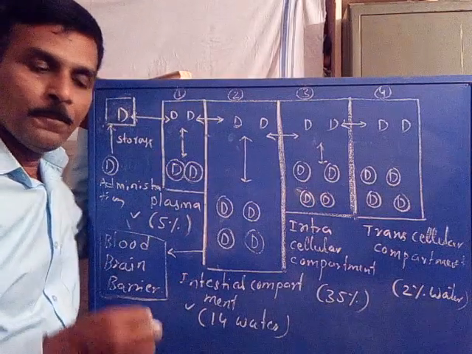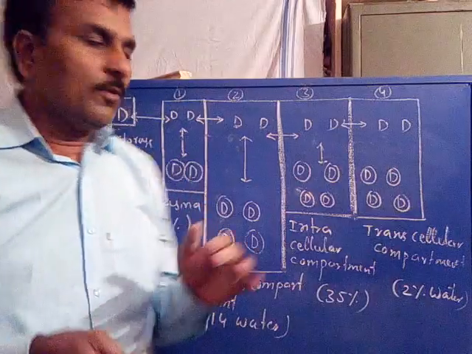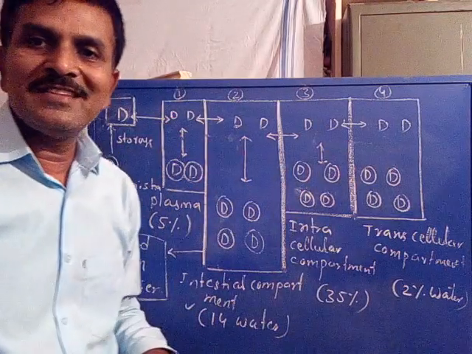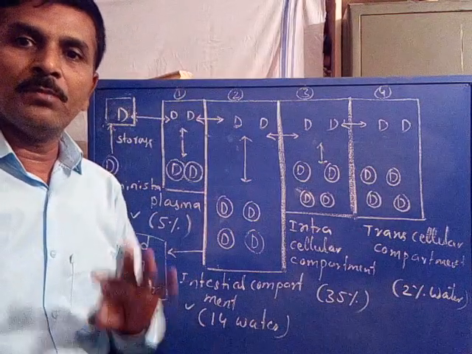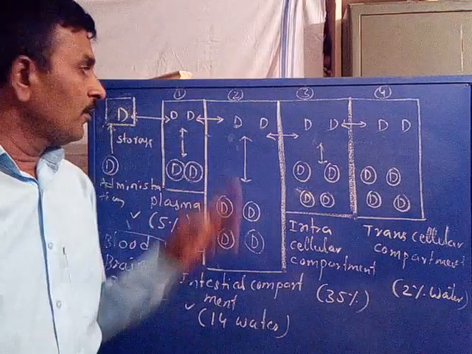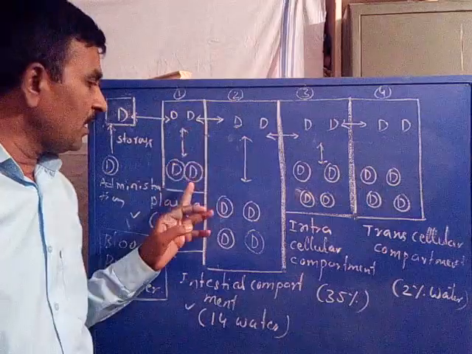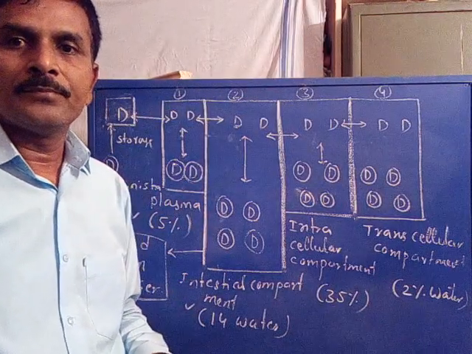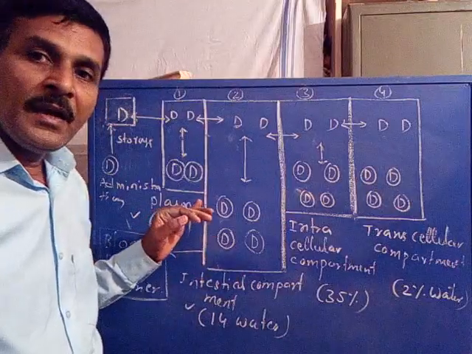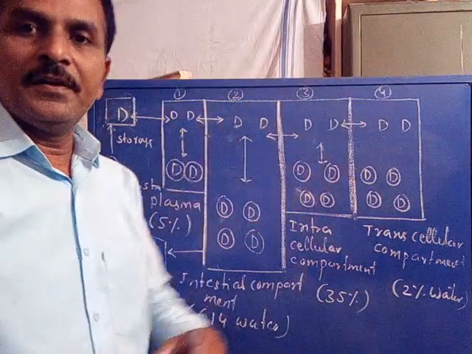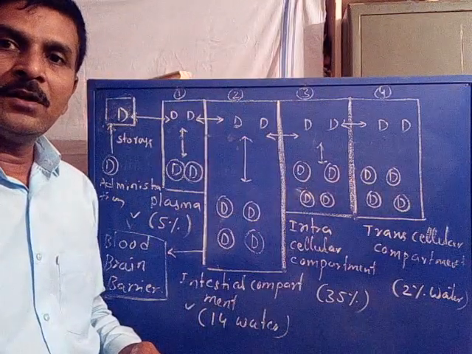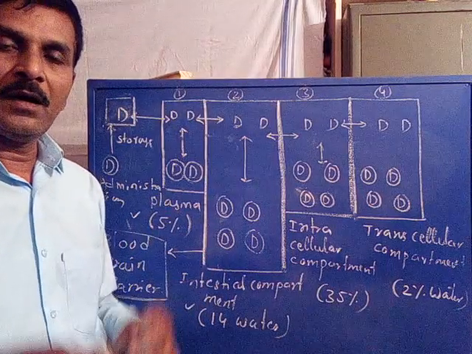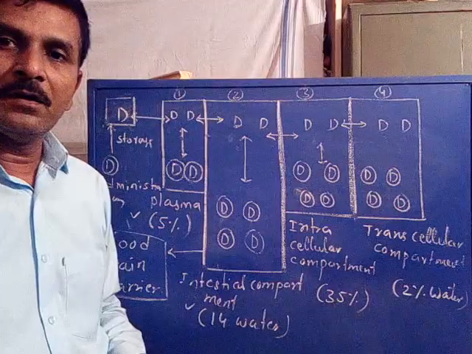Now every compartment consists of a drug in two forms, bound form and free form, where D stands for the free form of the drug, and circled D stands for the bound form. After that, a drug reaches its target from the respective compartment.